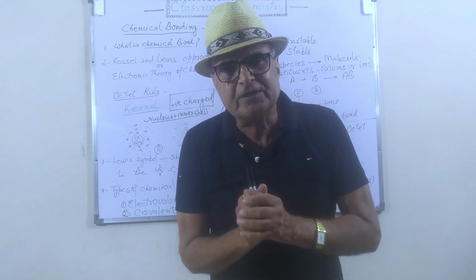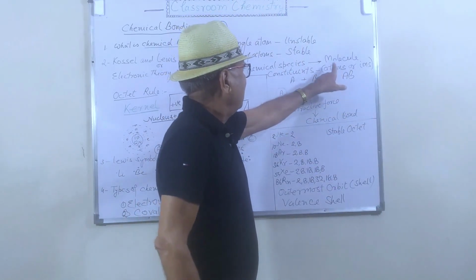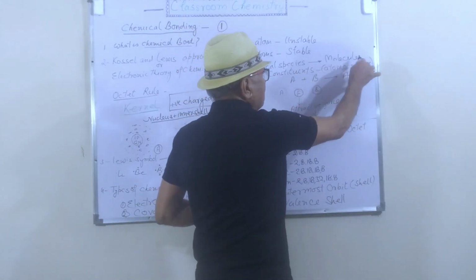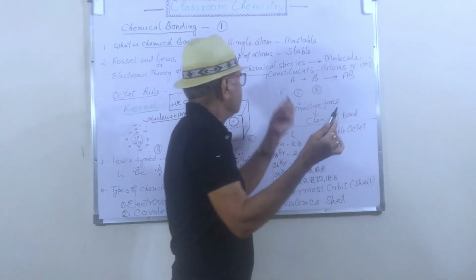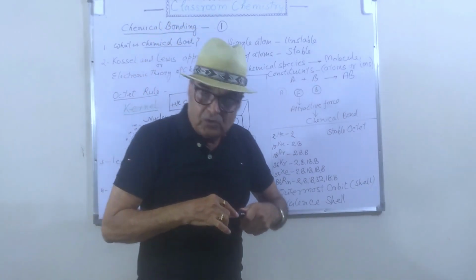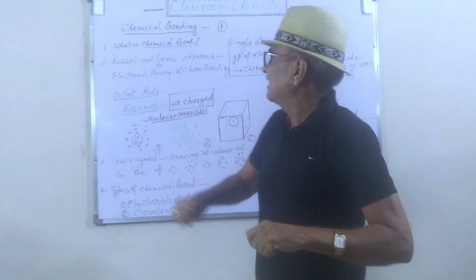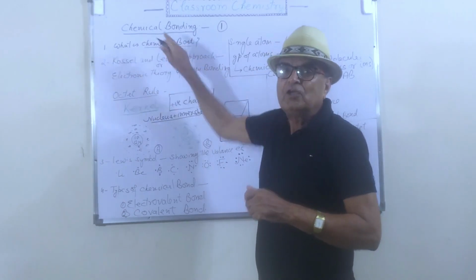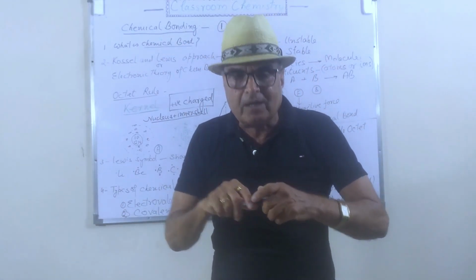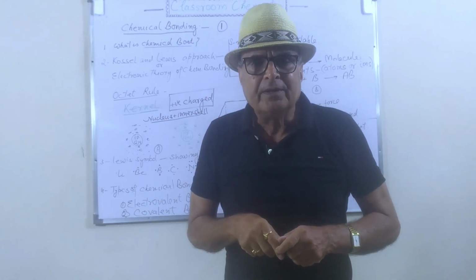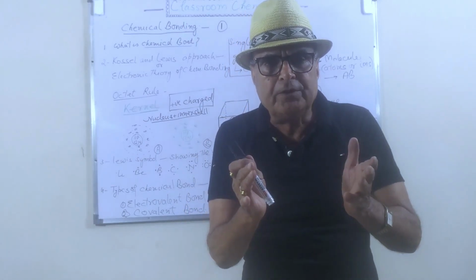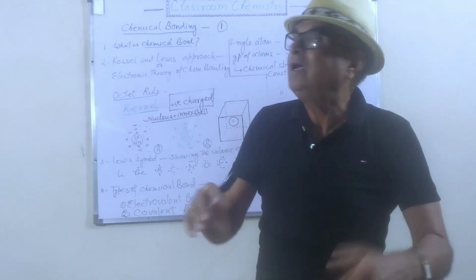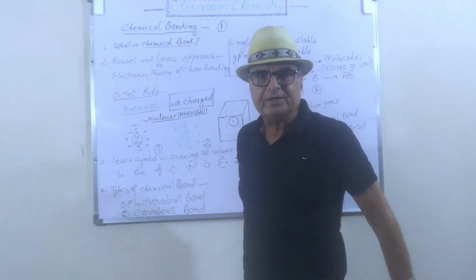And such chemical species are called molecules. So again, where do you find the chemical bonding? You will find the chemical bonding in the compounds. And what do you mean by chemical bonding? The grouping of the atoms which is stable is called the chemical bonding.